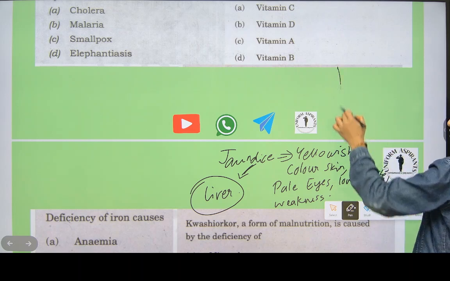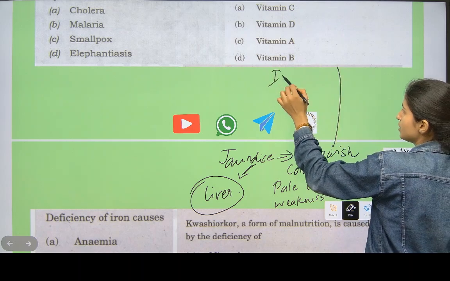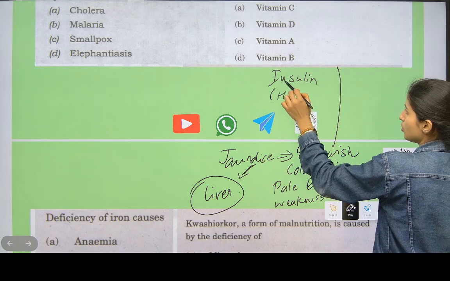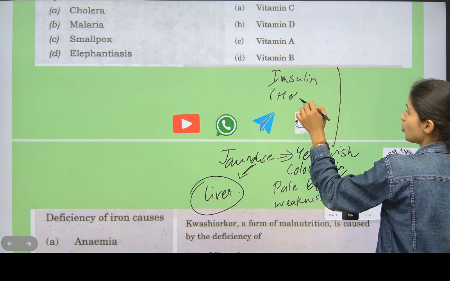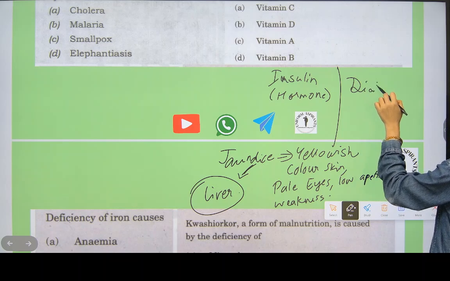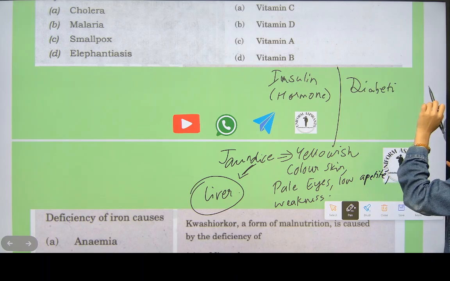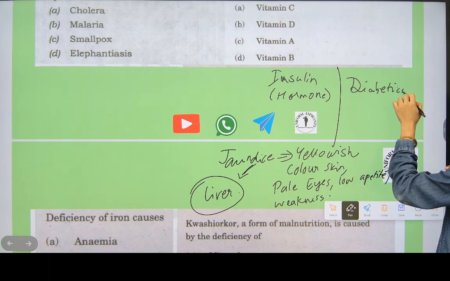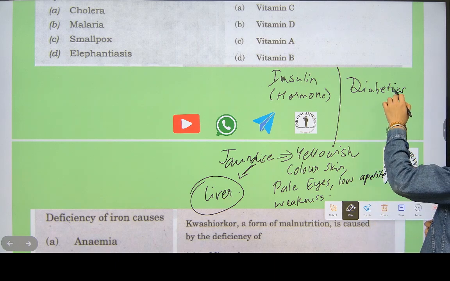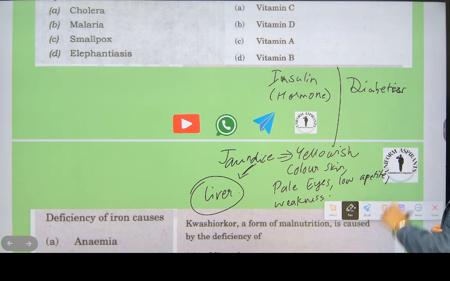Then we'll write here deficiency of insulin hormone. Insulin is a hormone. Deficiency of insulin hormone causes what? Diabetes. Note this down.